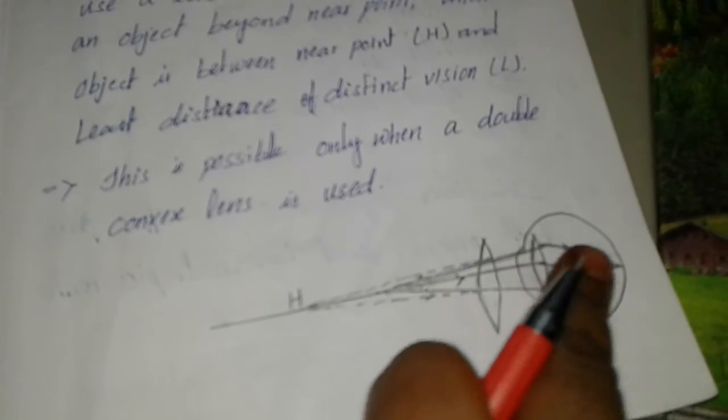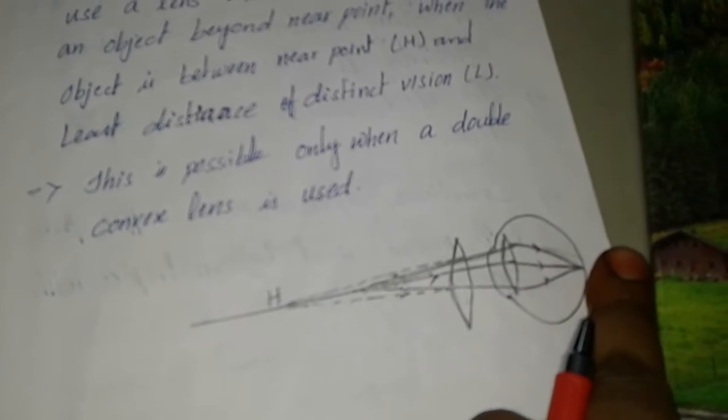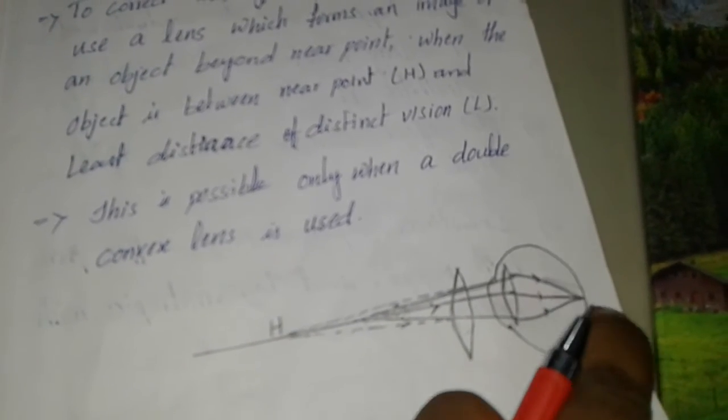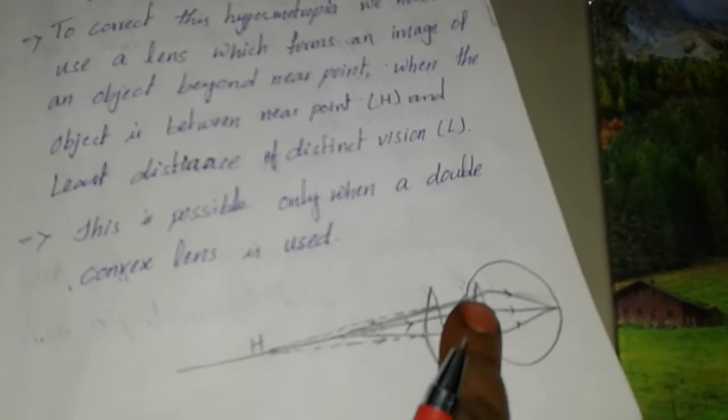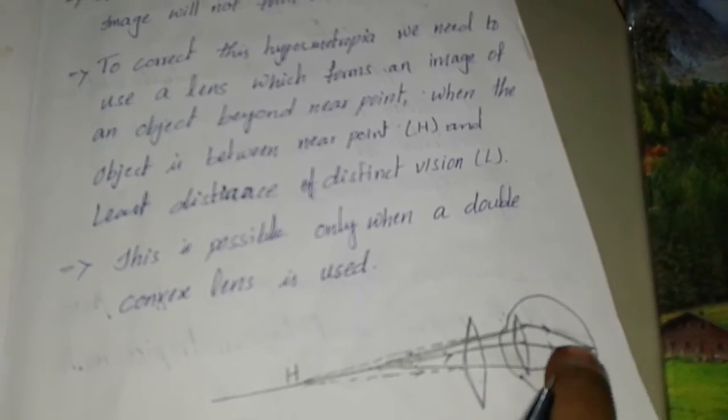For example, here the rays, after reaching this lens, may converge or diverge. If they continue to diverge, they reach beyond the retina, so the image will be formed beyond the retina. If they converge, they form the image on the retina or in front of the retina.